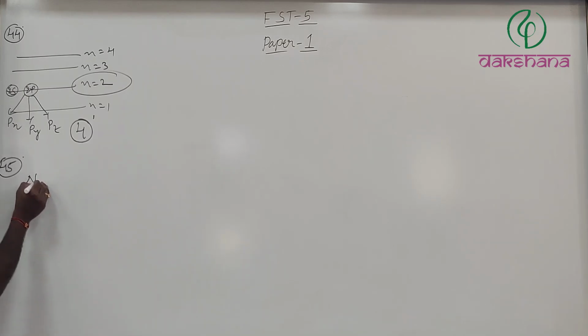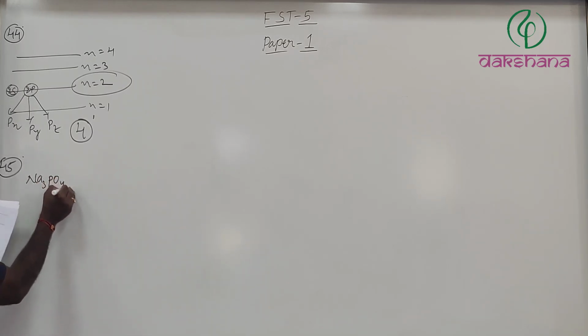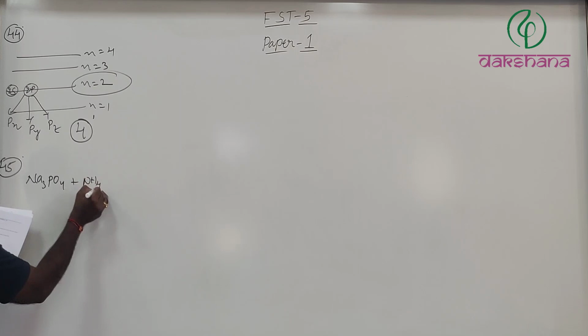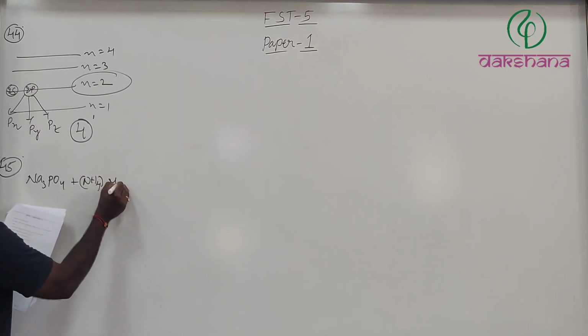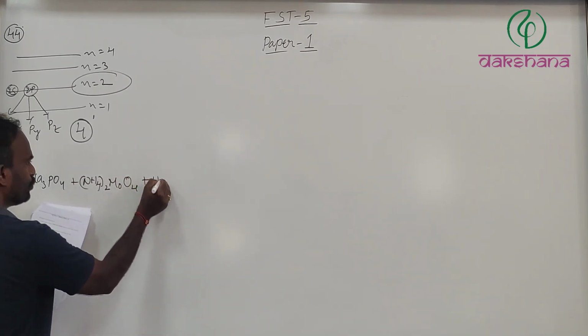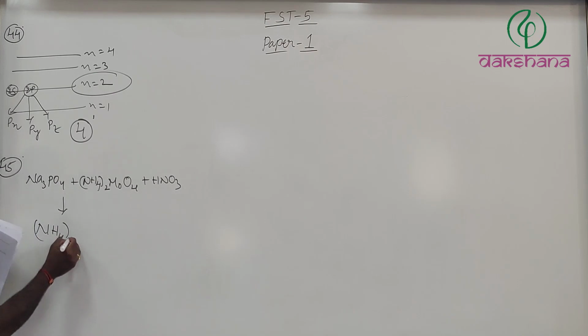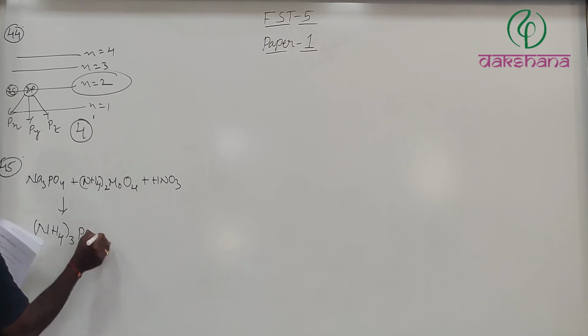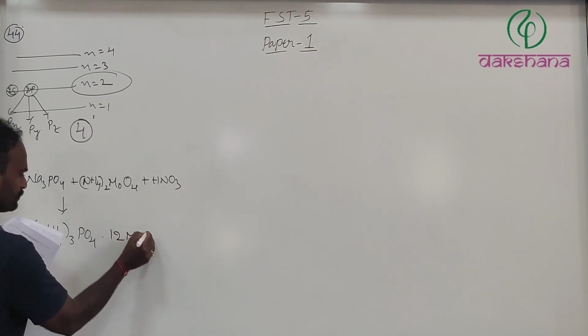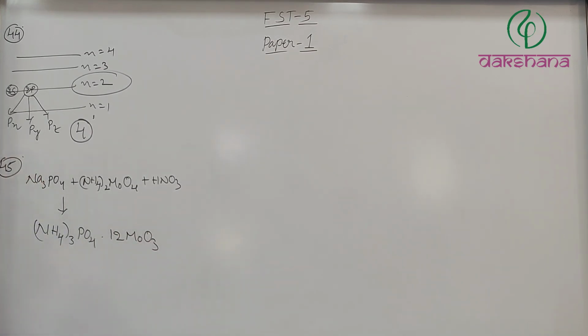So the reaction will be Na3PO4 plus (NH4)2MoO4 plus HNO3 gives rise to X, that is nothing but (NH4)3PO4, ammonium phosphate molybdate. This is the canary yellow precipitate.